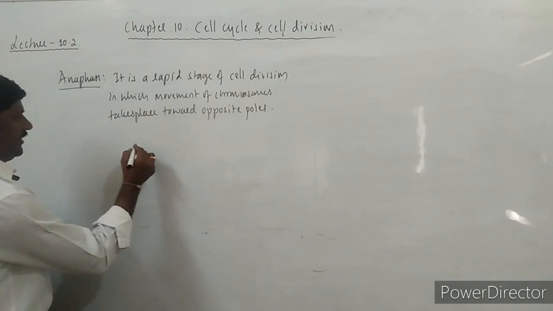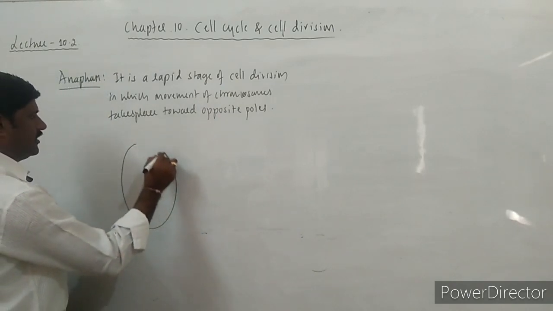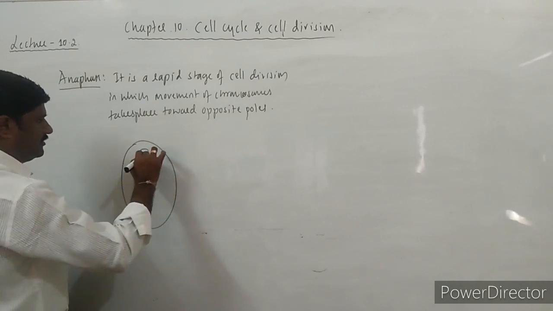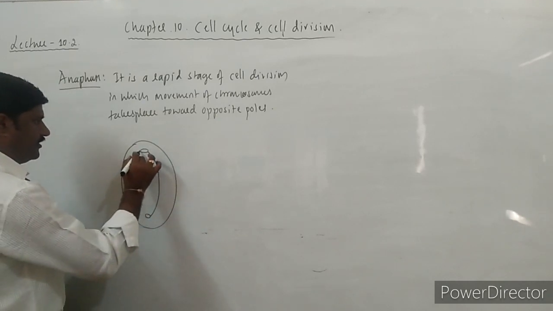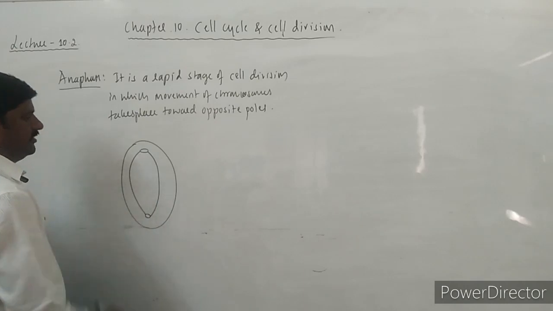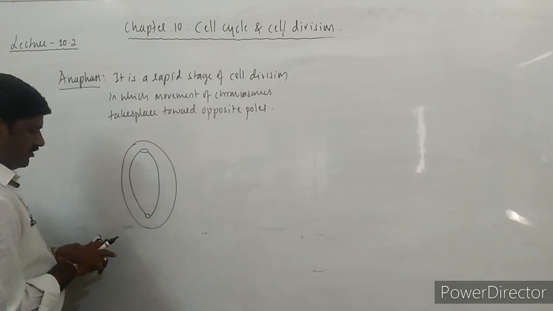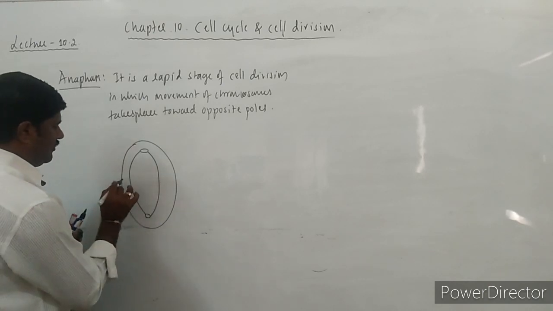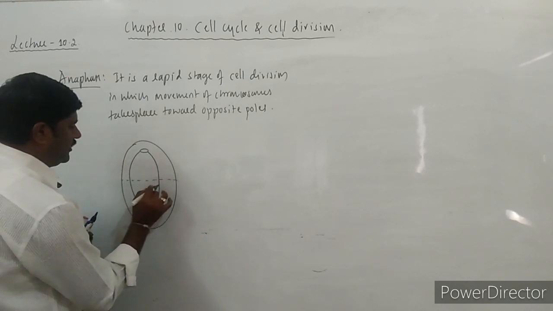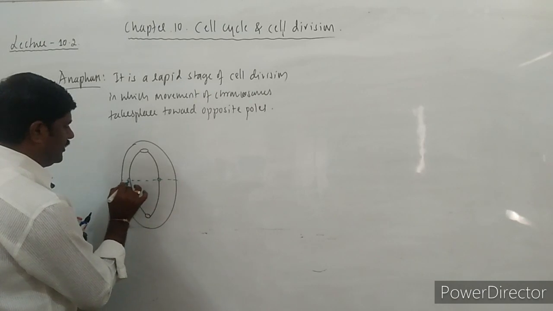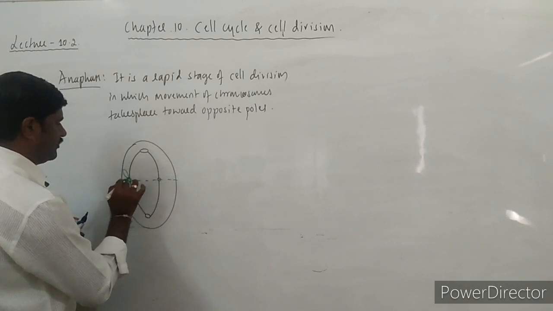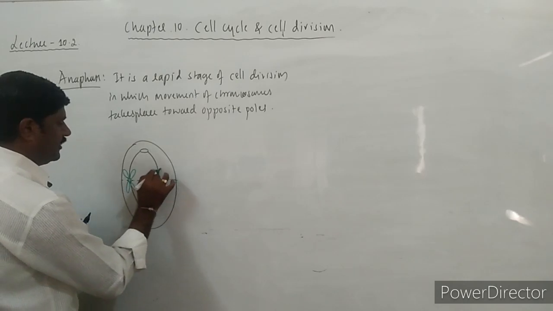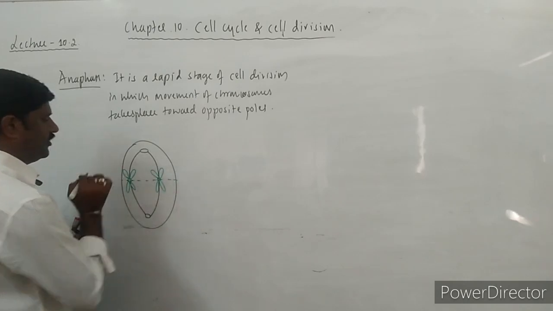See what happens here: already the chromosomes are hanged to the spindle fibers. This is one aster, this is another aster. One spindle fiber, this is another spindle fiber, to which the chromosomes are hanged over here, right? Now all are lying in the equatorial line. I am going to show only two chromosomes over here. This is one chromosome with two arms. This is another chromosome with two arms.